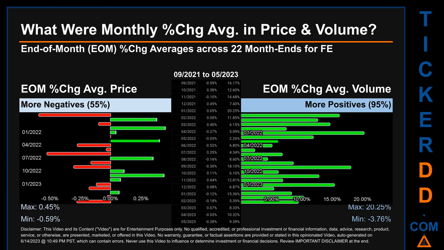Price saw an end-of-month max of 0.45% in average percentage change along with a minimum of minus 0.59%. For volume, the maximum and the minimum monthly percentage change were respectively 20.25% and minus 3.76%.